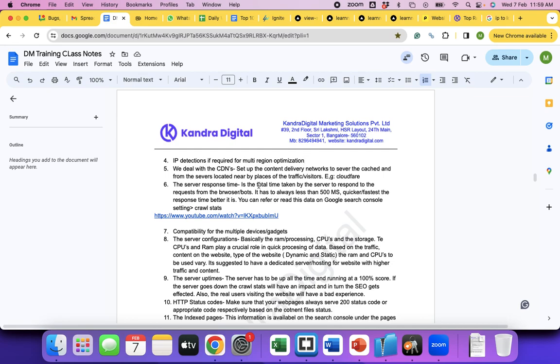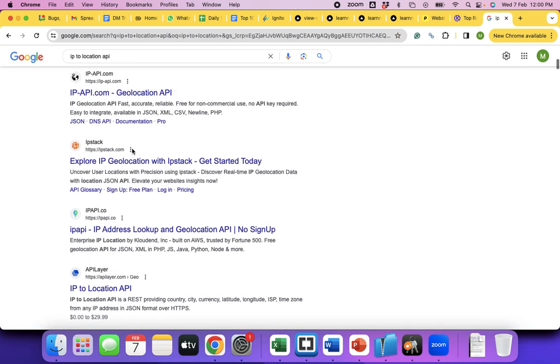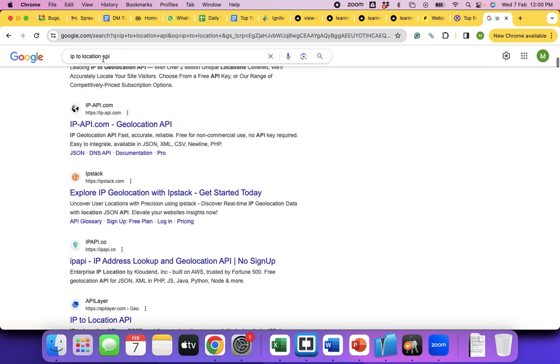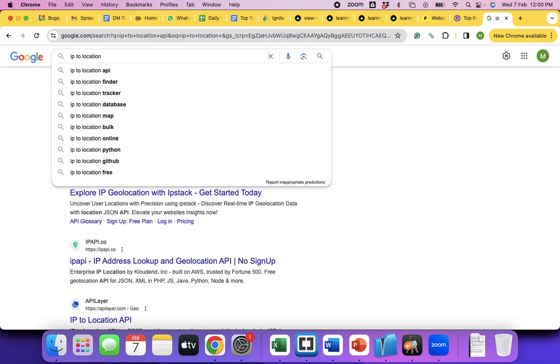So now you won't be able to find only one person. 1,000 people have visited your website this particular hour. You might have to check all these 1,000 IP addresses using one of the services again, IP to location. You put the IP in this tool, IP to location finder.